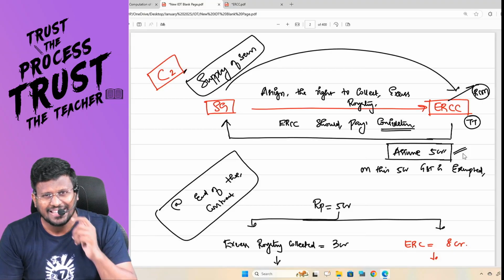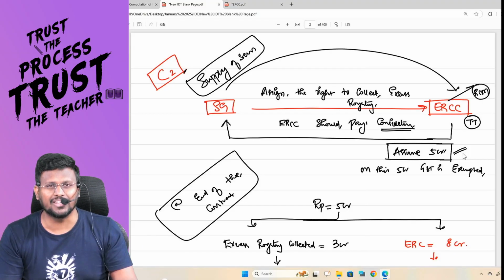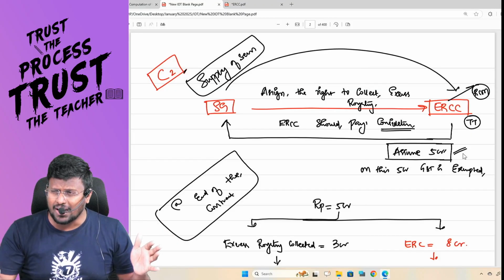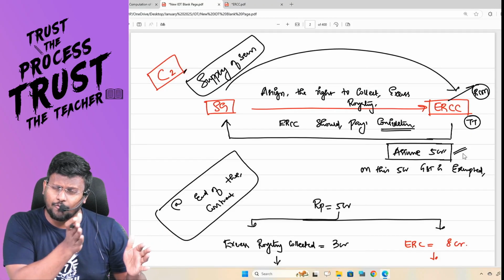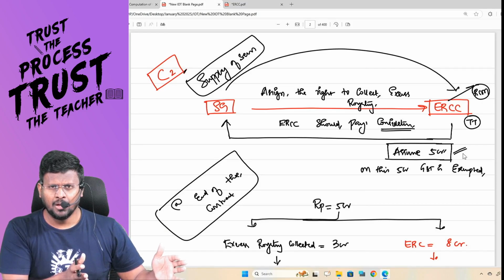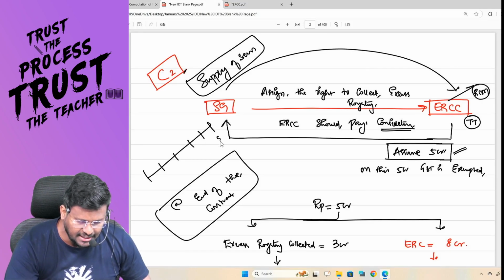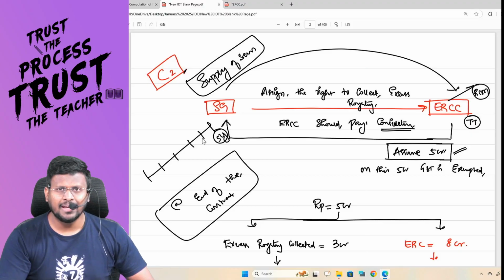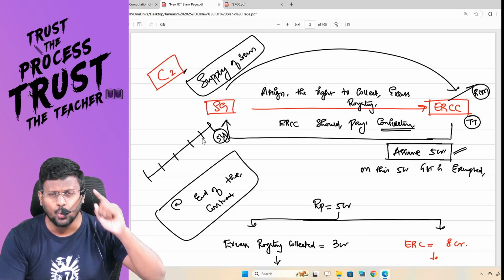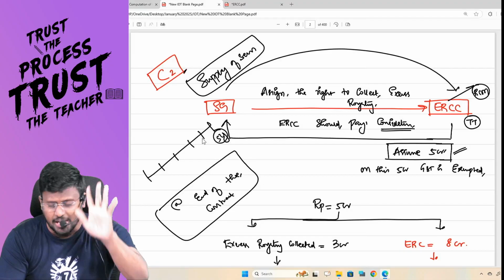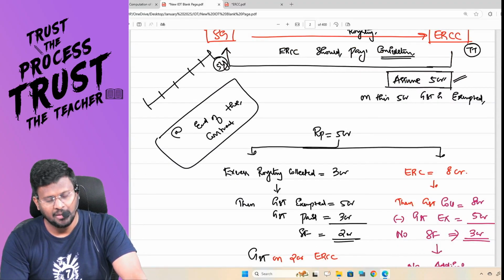But the state government is saying one additional condition. At the end of the mining period, for example, it may be for 1 year or 2 year or 3 year or 4 year or 5 year. Assume that the life of the mining period is 5 years. At the end of the 5th year, ERCC, you have to come forward and you are supposed to furnish a statement to the state government.